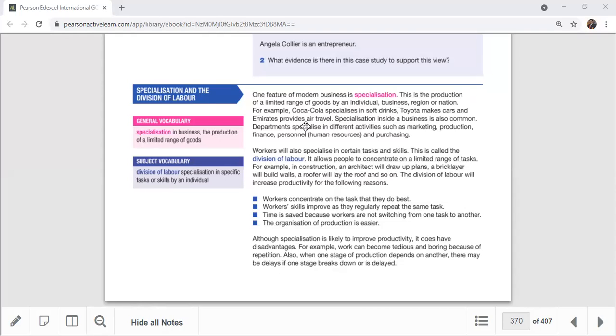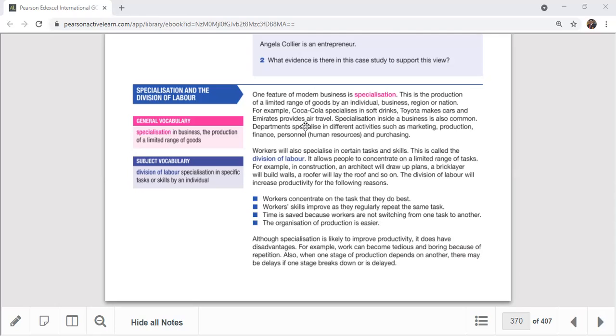Some areas specialize in furniture, like in Sri Lanka, the town of Moratuwa. Areas like Dambulla and Nuwara Eliya are very famous for specialized vegetables. There are also some specialized areas for spare parts. Specialization means that an area, whether a region, nation, or person, has a special speciality for producing something compared to other people, other nations, and other regions.